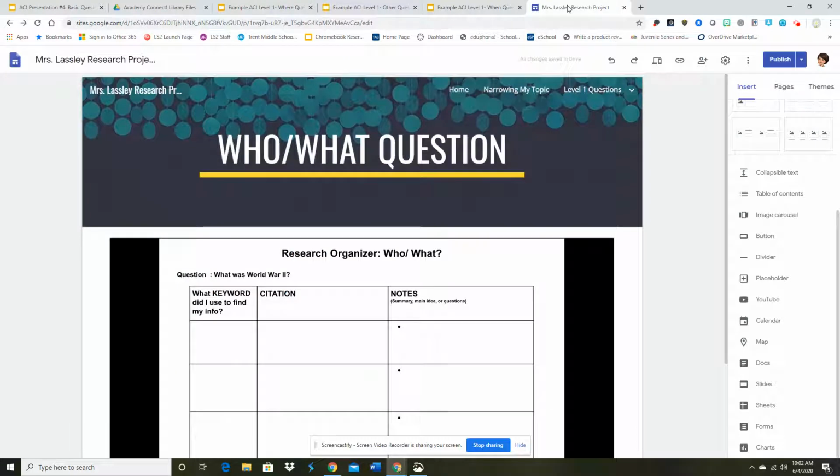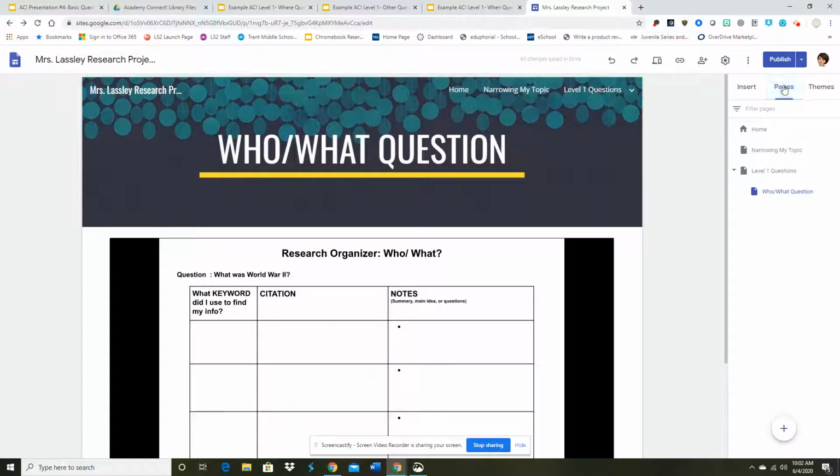Okay, now that we're ready to get it into the Google site, I'm going to go back over here to where my research project Google site is, and you'll notice that I'm still in the who, what question. What I want you to do is go over here to pages, and we're going to click again on level one questions, hover, and then click on the triple dots that come up, and we're going to add another sub page. Okay, my new sub page is going to be where question.